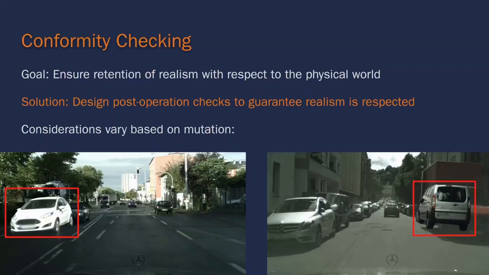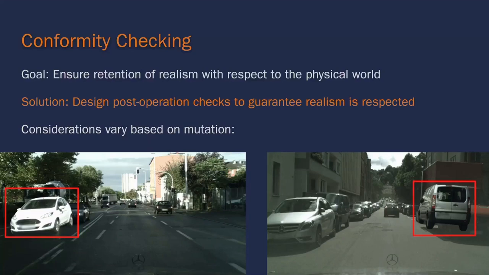Let us take a look at two examples of specific considerations for realism we explore in the paper. On the left, we see a brightly lit car that has been added to a shaded street. This is not realistic due to the inconsistent lighting, and thus we added checks to ensure that the added car has similar lighting to the road area where it's being added. On the right, we can see a silver van that has been added on top of a red truck. This is clearly not realistic because the two would be colliding in the real world.